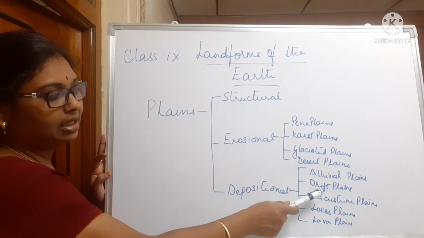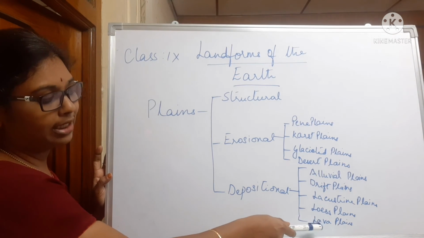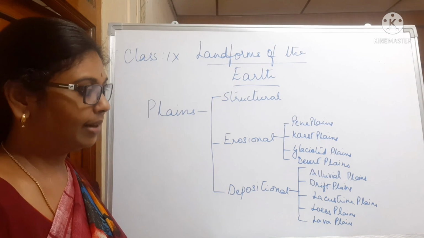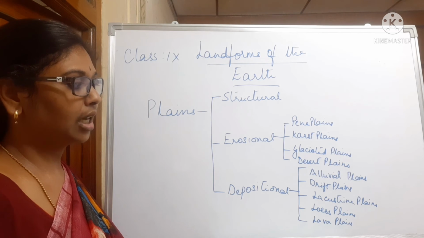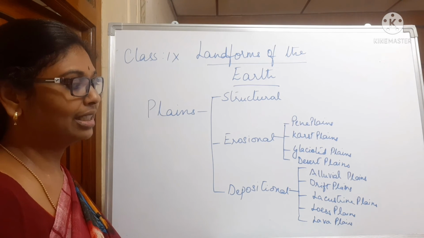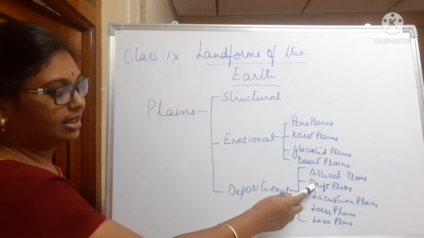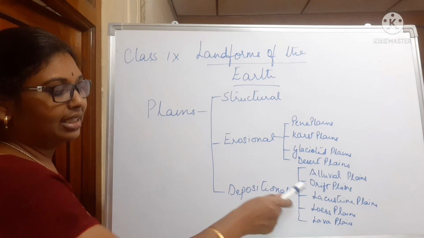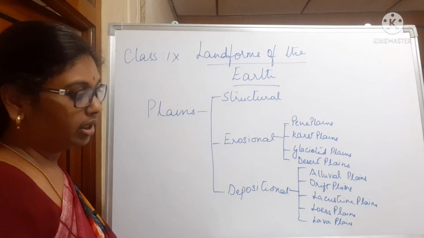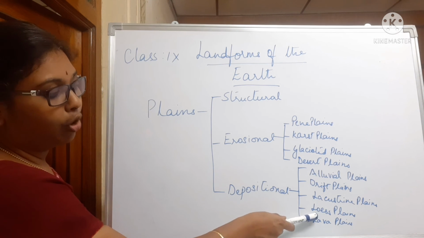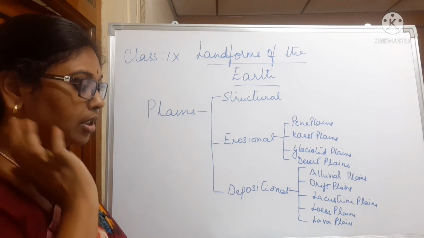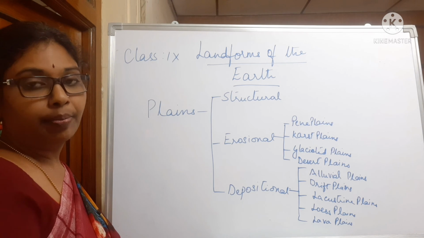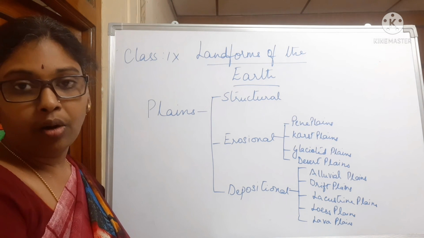So alluvial plains, drift plains, lacustrine plains, loess plains, lava plains and coastal plains are examples of depositional plains. First one is alluvial plains, which are formed by alluvial deposits of rivers. And next one is drift plains. Drift plains are formed by glacial deposits. Lacustrine plains, when the lakes dry out, that is lacustrine plain. Loess plains are formed by depositional work of wind. And lava plains, the name itself is suggesting depositional work of lava or volcano.